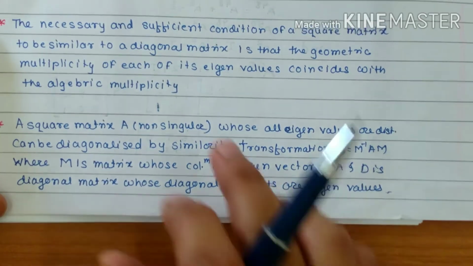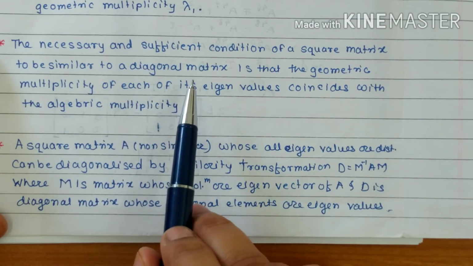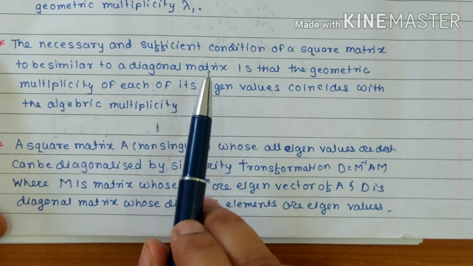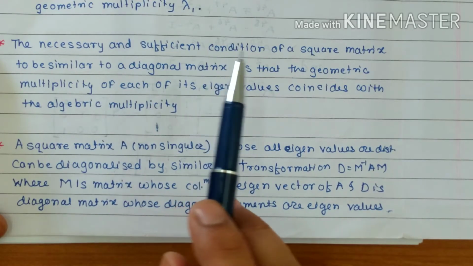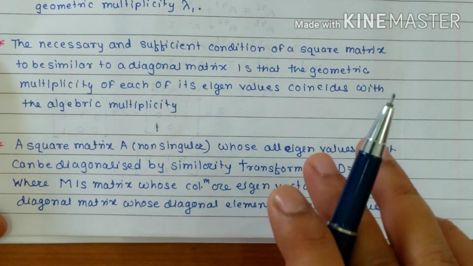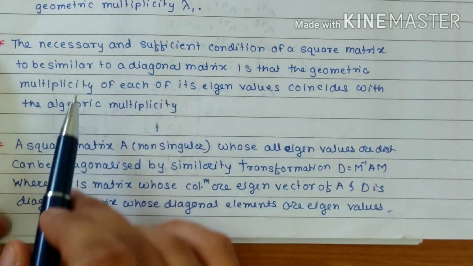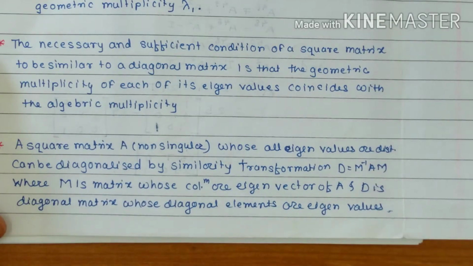Just remember these two very important points. Unless and until algebraic multiplicity and geometric multiplicity are the same, we cannot reduce the matrix into the form of a diagonal matrix. This is a necessary and sufficient criterion which is to be satisfied by your eigenvalues and eigenvectors.